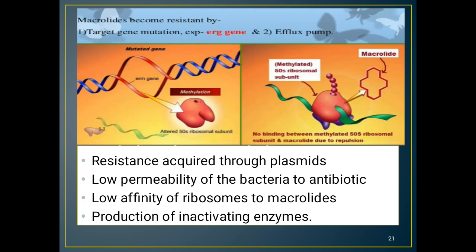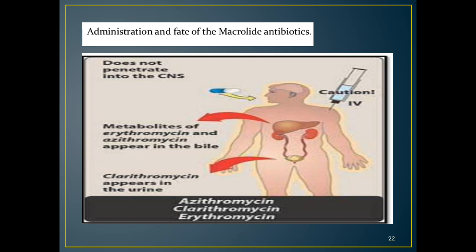These macrolides become resistant by target gene mutation and efflux pump. Resistance occurs through plasmids, mainly low permeability of the bacteria to the antibiotic, low affinity of ribosomes to macrolides, and production of inactivating enzymes. Regarding administration and fate of these macrolide antibiotics, they do not penetrate into the CNS. Metabolites of erythromycin and azithromycin appear in bile. Clarithromycin mainly appears in urine.